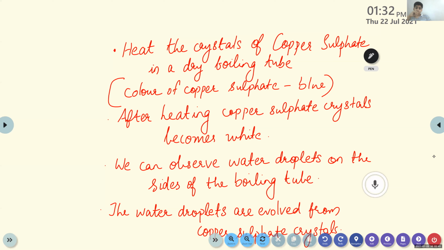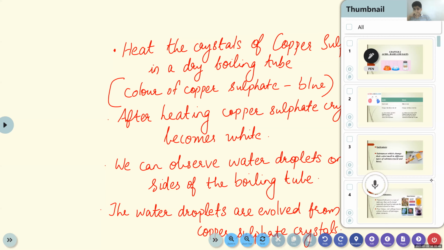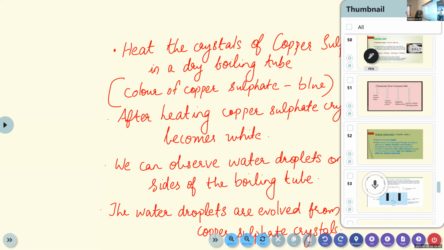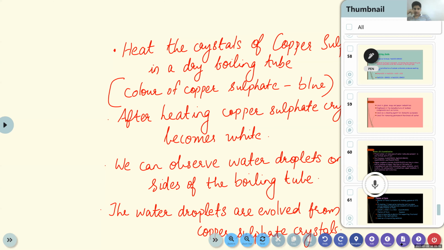Heat the crystals of the copper sulfate in a dry boiling tube. Color of copper sulfate is blue. After heating copper sulfate, ma'am, can't see? Okay, okay. Copper sulfate, sorry. Ma'am, can't see. What about now? After heating, copper sulfate crystals become white.